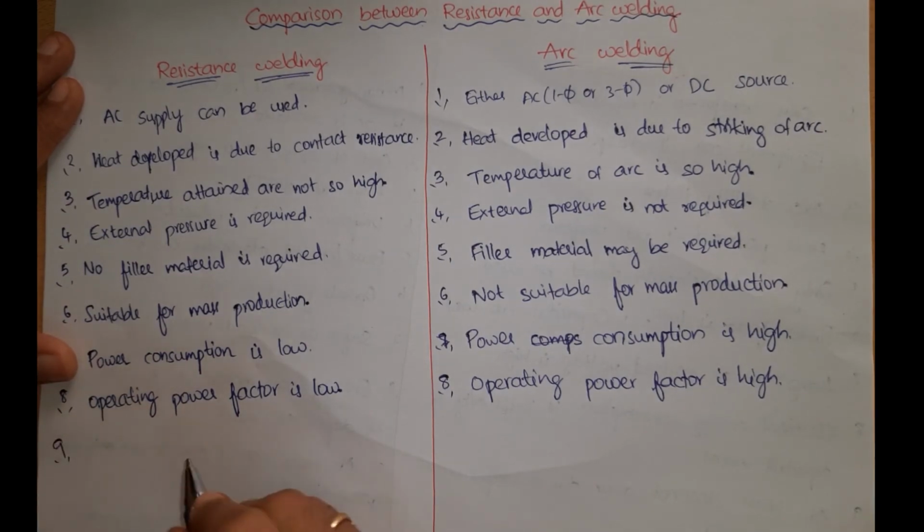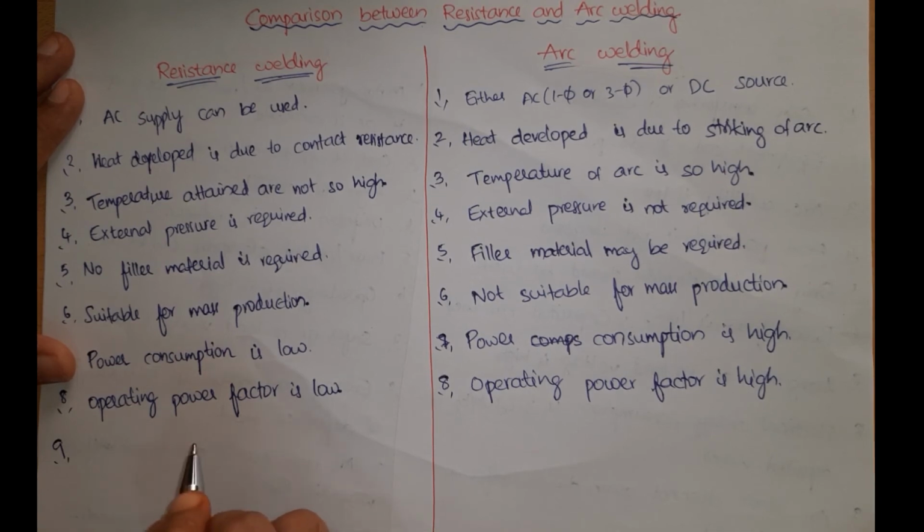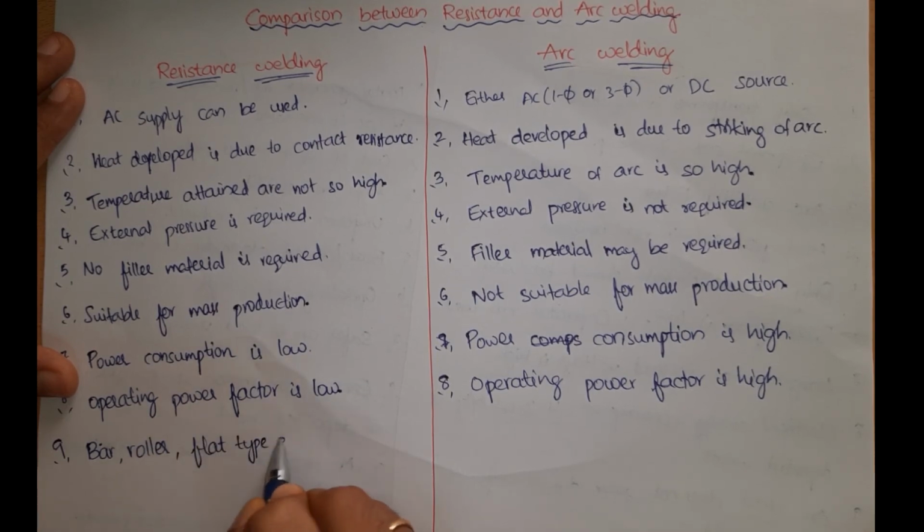In resistance welding, we know that bar type electrodes can be used. We have also seen that in some techniques roller type electrodes or flat type electrodes can be used. But in arc welding, only two types are used, that is bare or coated electrodes. So this also comes as a difference between resistance and arc welding.